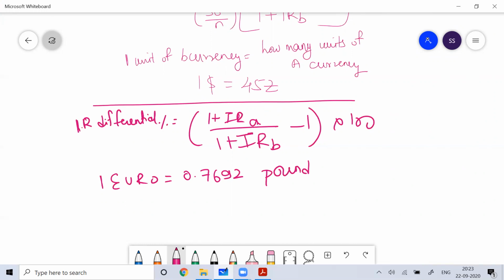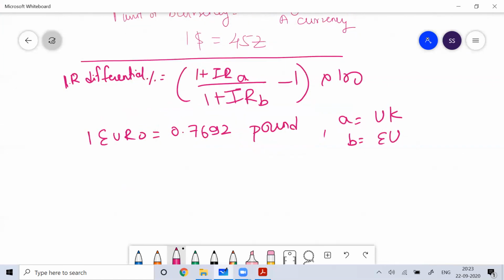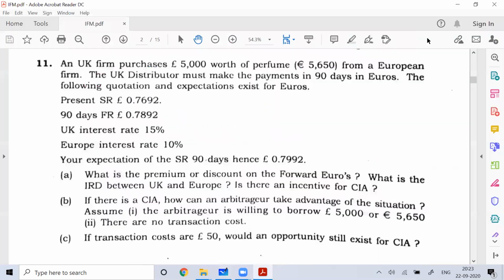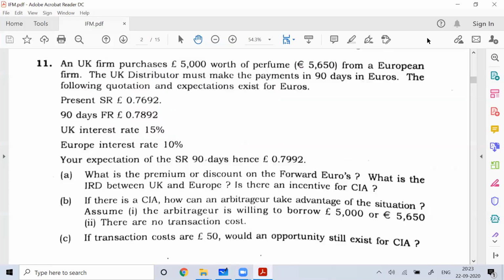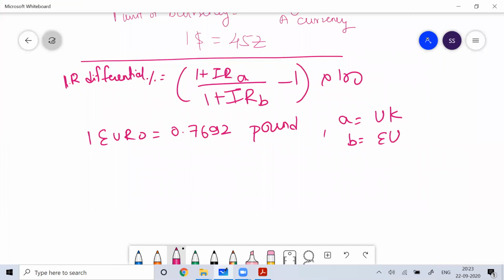So what does that mean? What is country A? Here country A is the UK, and country B is the European Union. So in this problem, if they are asking what is the interest rate differential between the UK and Europe, you take the interest rate of UK divided by interest rate of Europe, minus one.